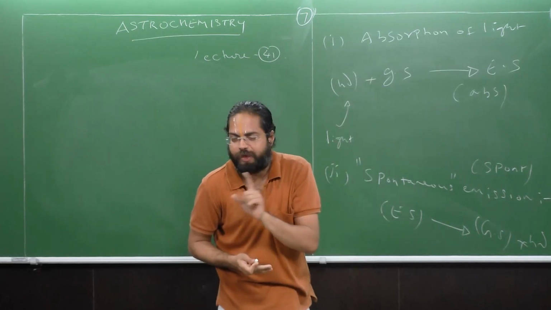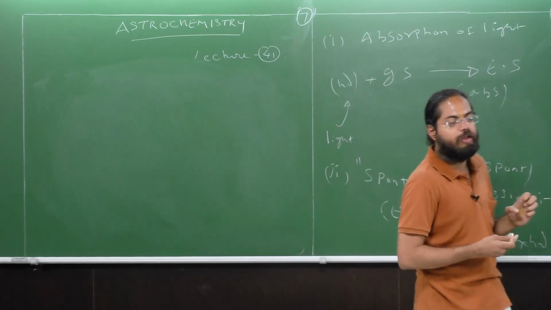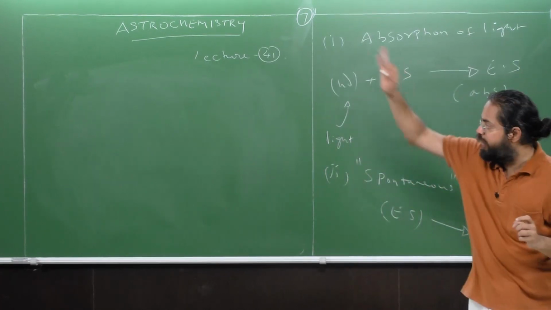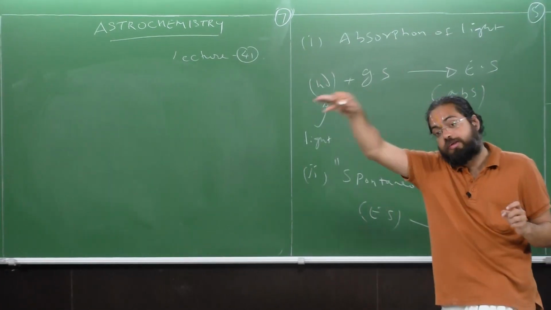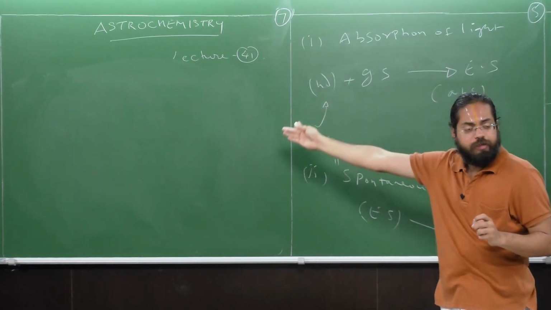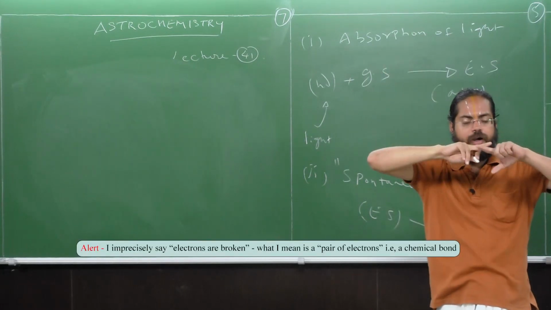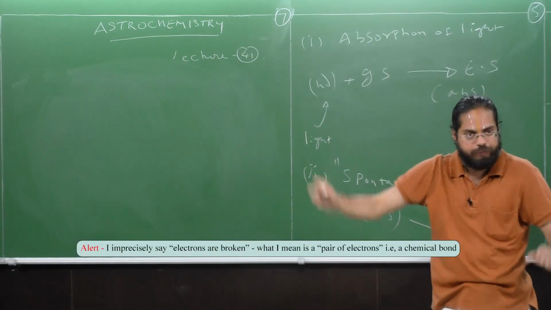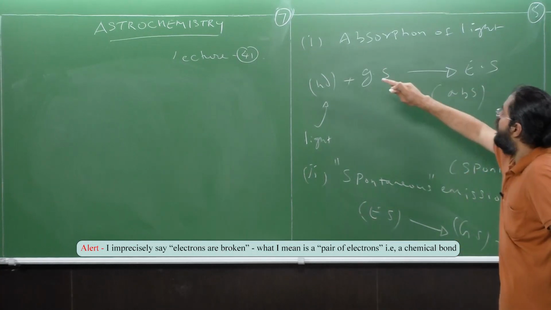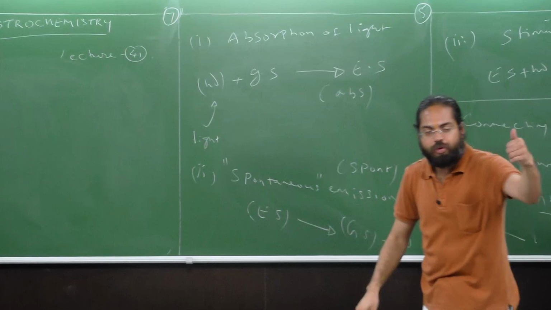It's the electrons. It's not the nuclei, because breaking the nuclei requires a lot more energy. That is what we discussed as part of the Big Bang nucleosynthesis, as well as in a tutorial where I told you the differing magnitudes between breaking electrons versus breaking nuclei. So when an atom or molecule goes from the ground state to the excited state, it is the electron.